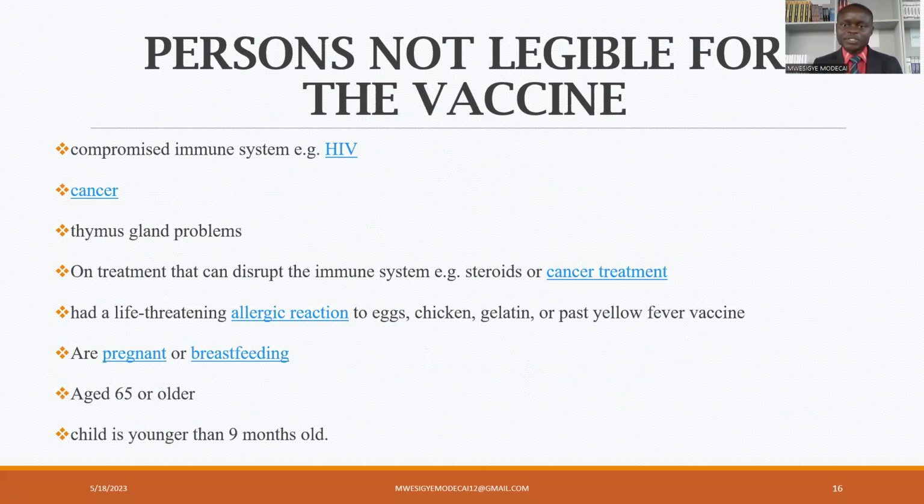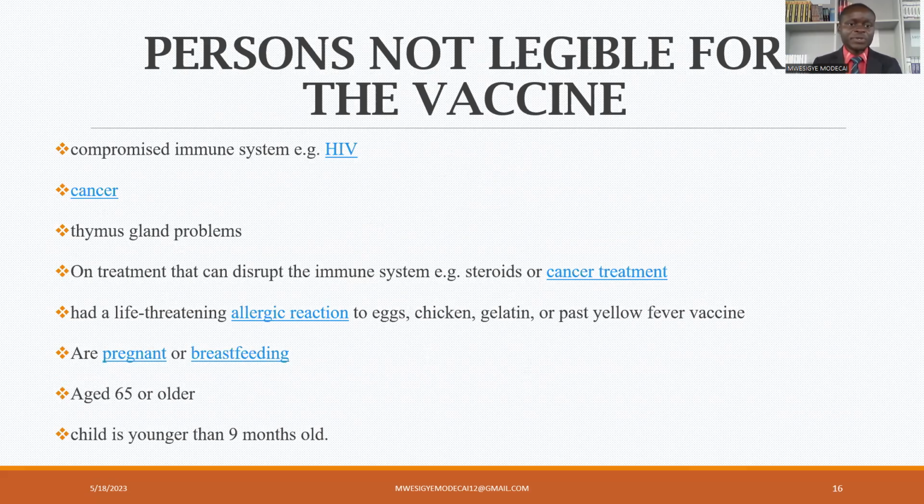Who are the persons not eligible for the vaccine? As I've said, the vaccine is there. Is it received by everyone? The answer is no. There are people who are not supposed to receive the yellow fever vaccine, and here they are. One, those people with compromised immune system, especially those with HIV and tuberculosis. We are not supposed to give them because already they have compromised immunity, and once you give the vaccine, they are likely now to suffer yellow fever.